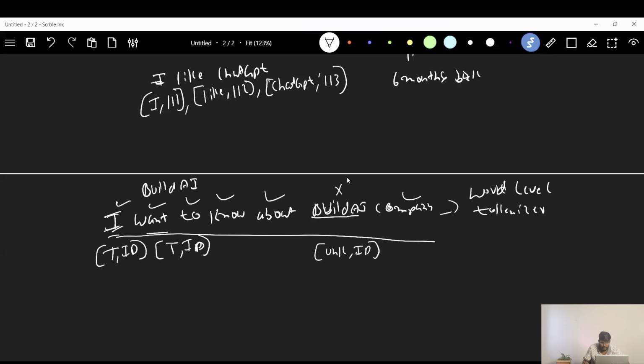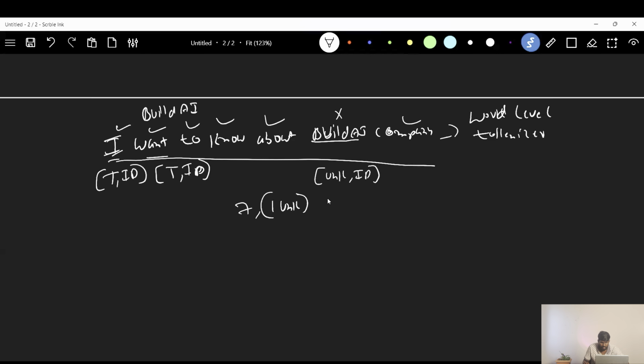Correct, right? Let's say this is one word, 2, 3, 4, 5, 6, 7. Out of 7, we have one unknown token ID. Correct, right? Token and the token ID. When you are giving this kind of information to the LLM model, each of these will be converted into embeddings, right? We'll see what embeddings are and how they are generated. As of now, consider each token and token ID is converted into embeddings.